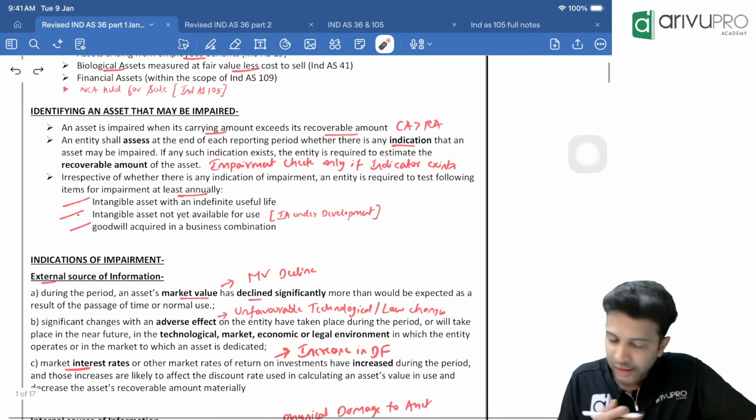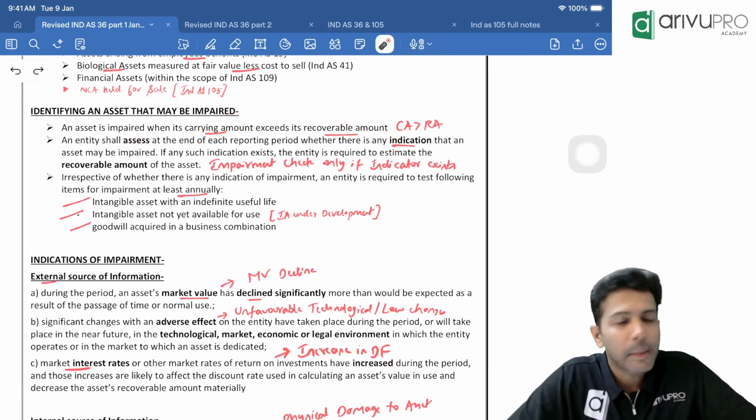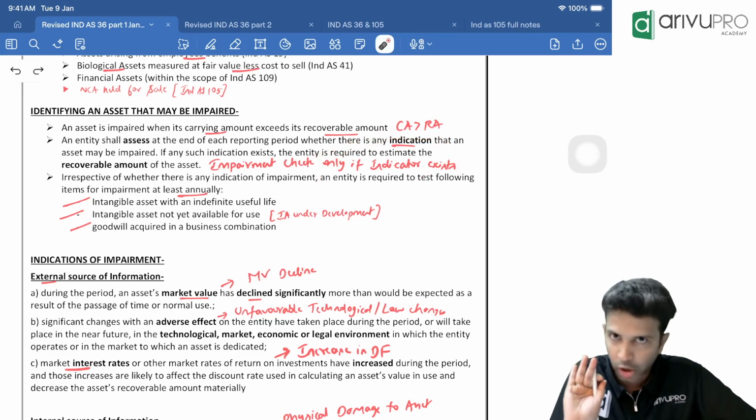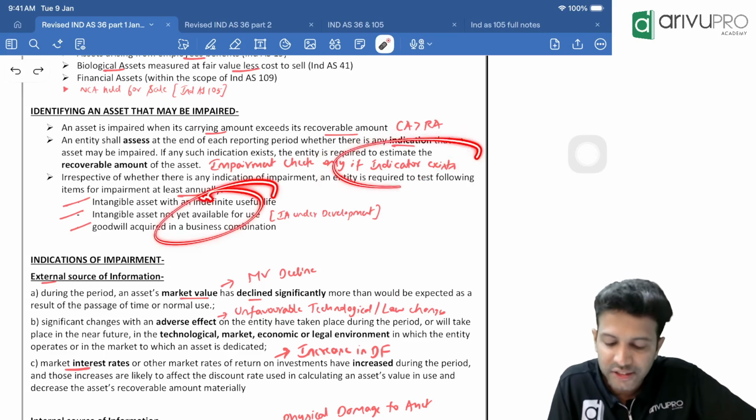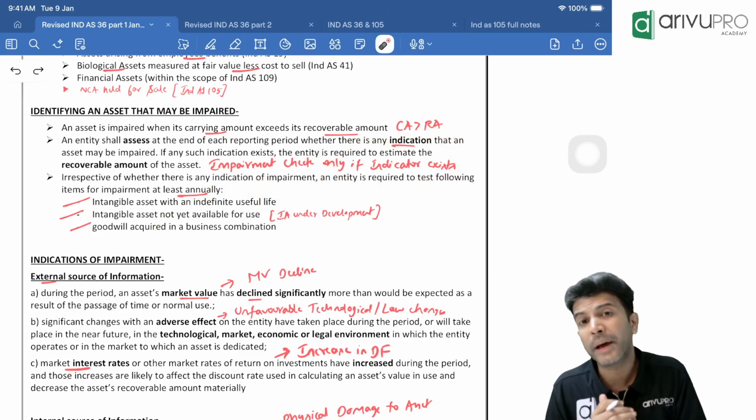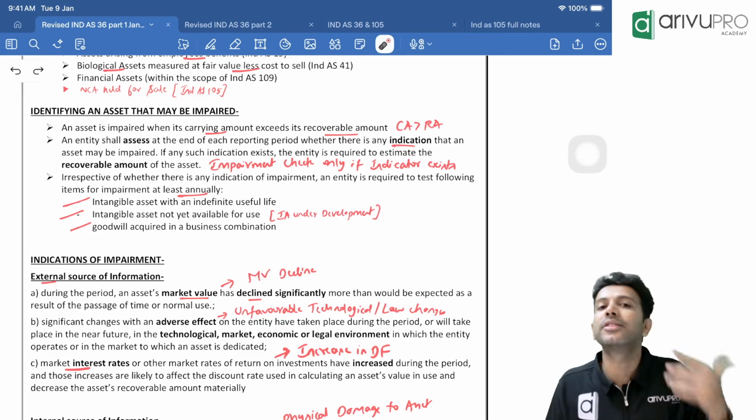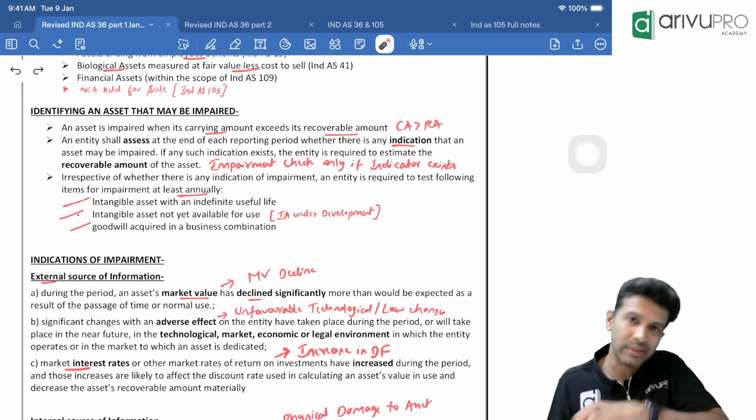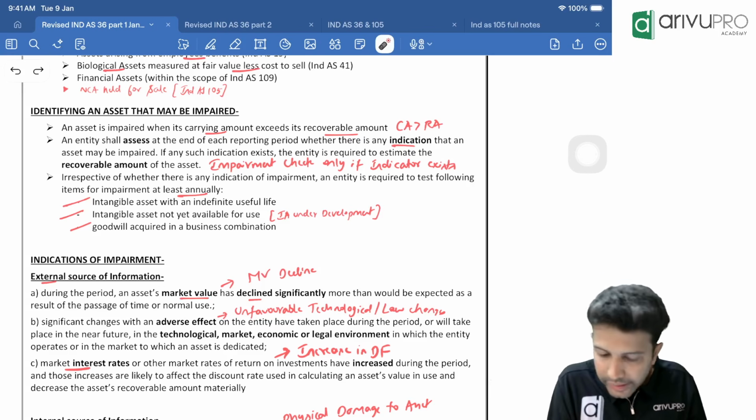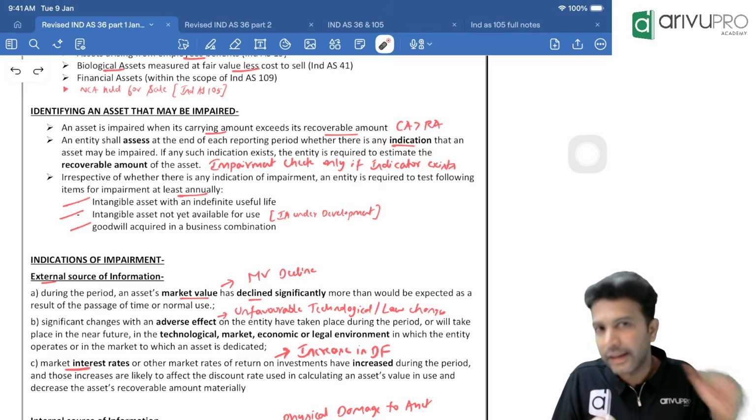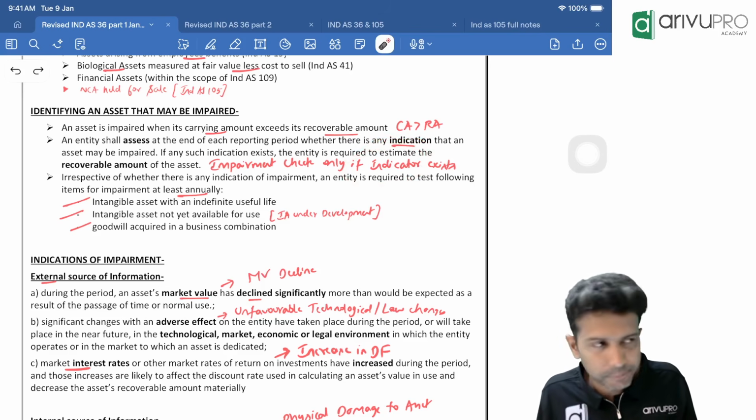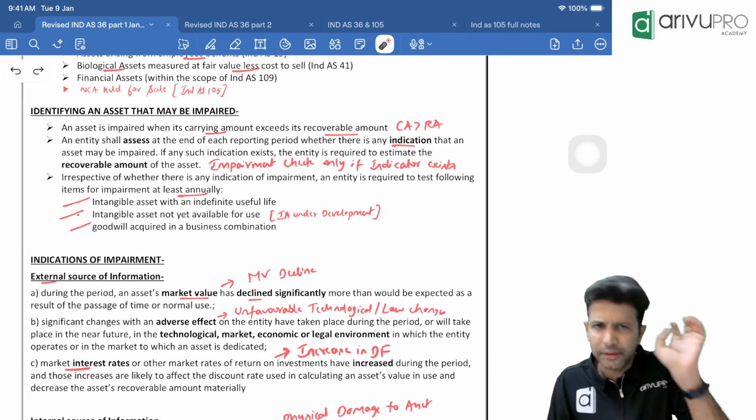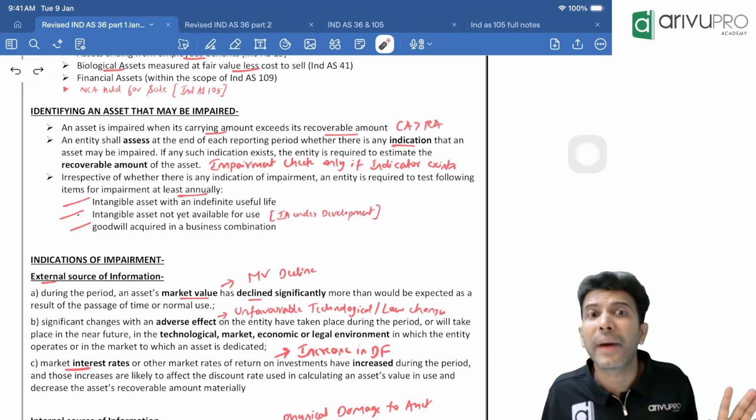Now the takeaway from the previous part was that impairment check is only done if indicator arises for all assets other than these three assets. Now, what is this indicator, sir? Ind AS 36 says indicators are of two types, external and internal. You can have an external indicator or internal indicator, it does not matter. If any of those have come, then you will do the impairment check.